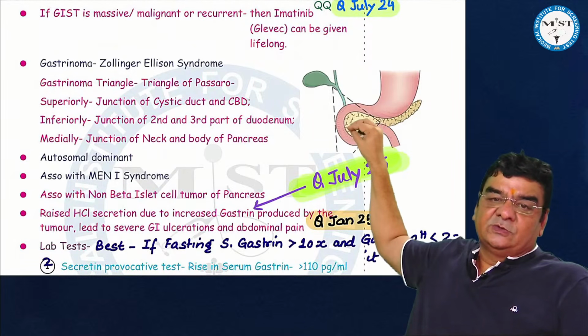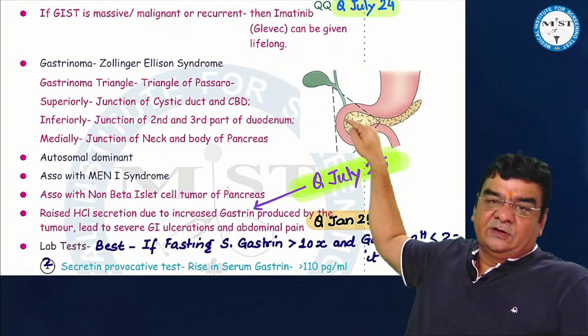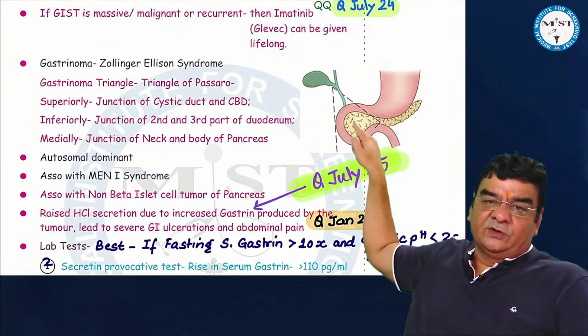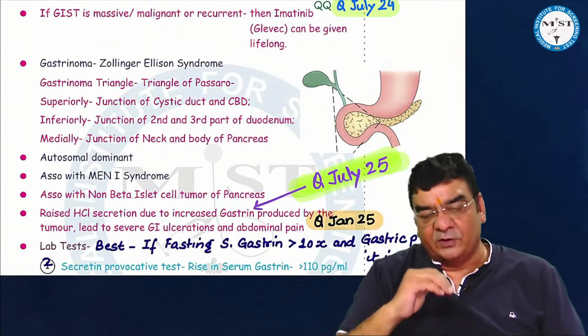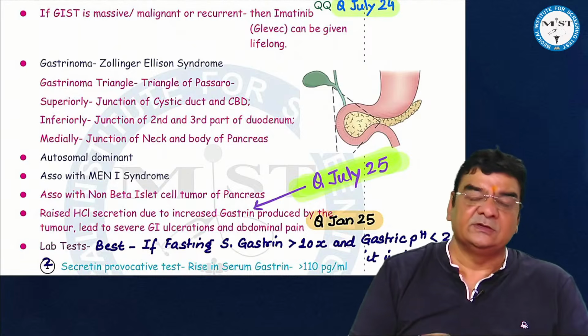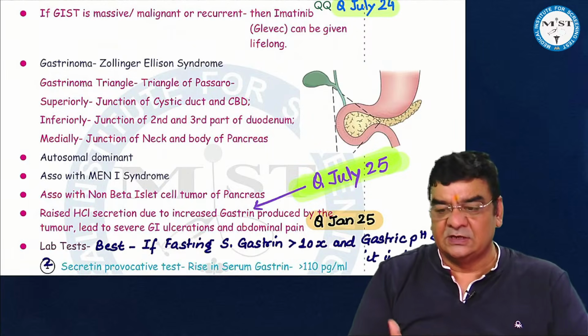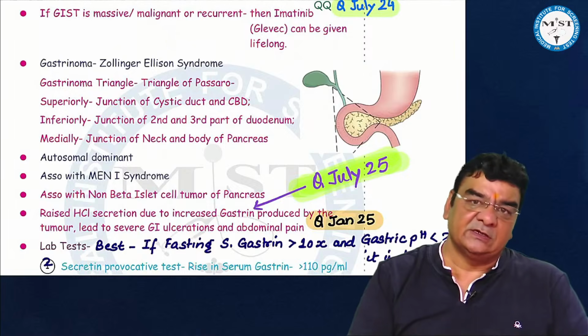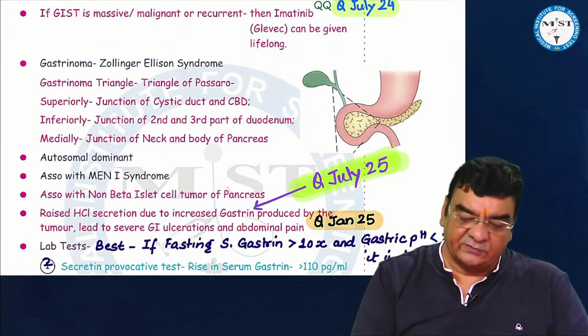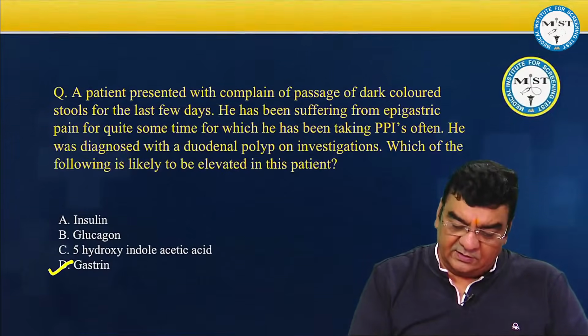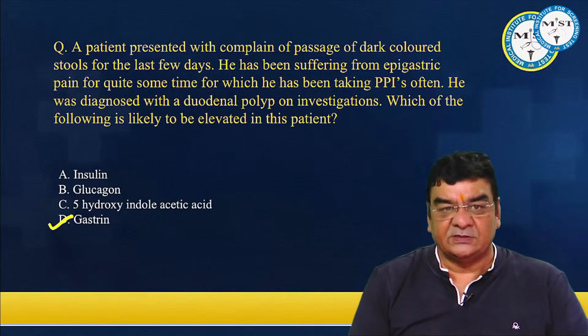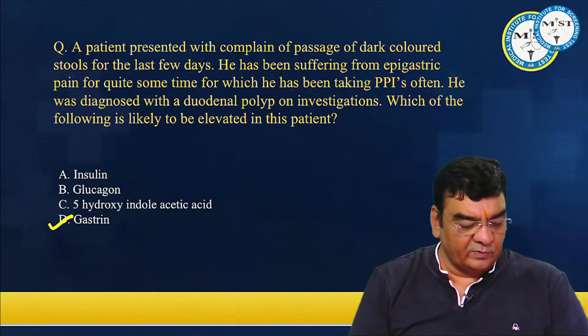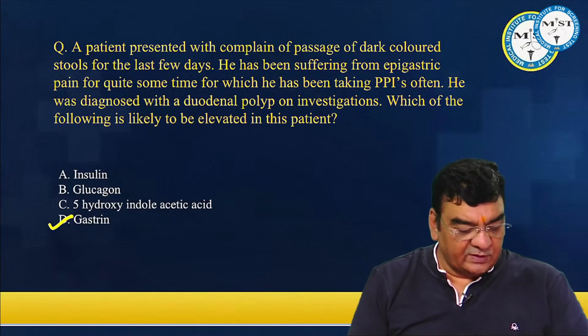So these tumors can occur anywhere, maybe in the first part of the duodenum, second part of the duodenum, head of the pancreas. And because they will be producing gastrin, this is going to stimulate the parietal cells to produce a huge amount of acid, which is going to cause severe GI ulcerations, and the patient will present with epigastric pain. So he would be taking PPIs quite often. So this story would be related to, yes, Pallavi, we do the secretin test here, right?